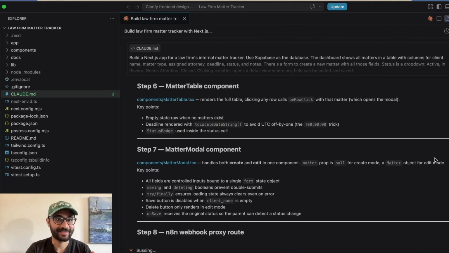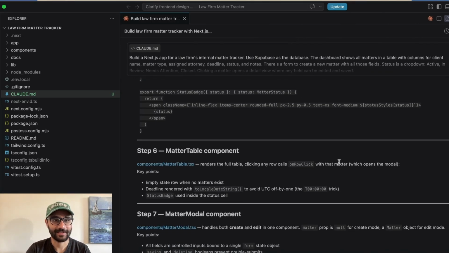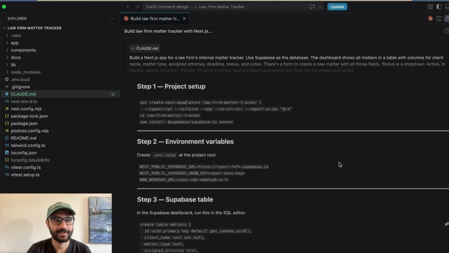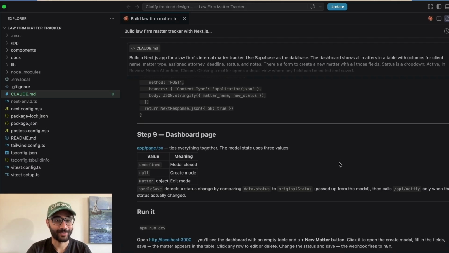All right, so you can see it started to go. It's listed all of these steps already. It's setting up the different components. And there we go. It's saying it's ready in localhost. But first, we still need to connect our database, remember? So let's move over to Supabase and see how to set that up.